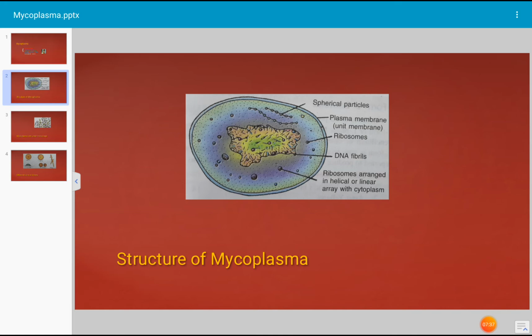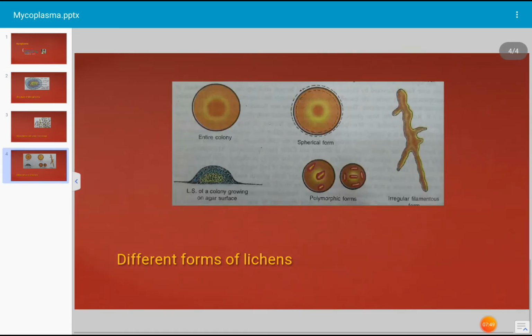It can grow on medium and produces a colony which resembles a fried egg in shape. Mycoplasma occurs in different forms, as shown in the photograph. It occurs in ring form, or it may be filamentous form, or the filament may be branched. The cell wall is absent.